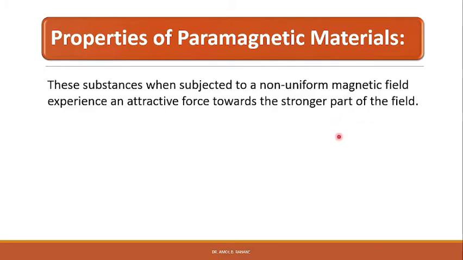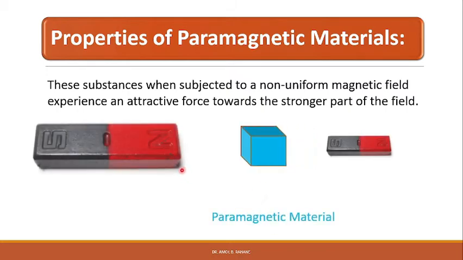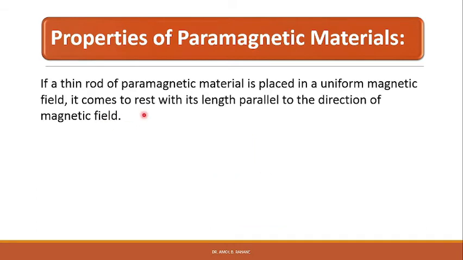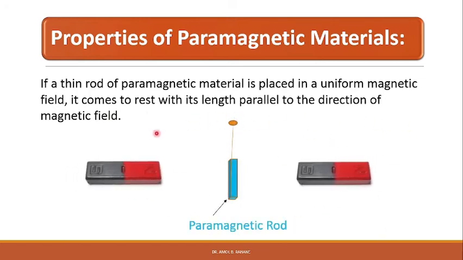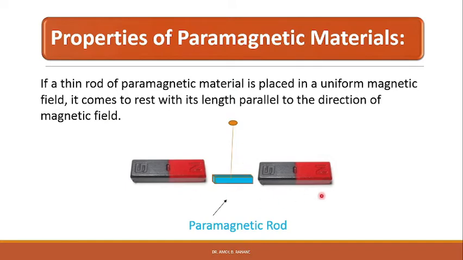These substances, when subjected to a non-uniform magnetic field, experience an attractive force towards the stronger part of the field. When we place a piece of paramagnetic material in a non-uniform magnetic field, the piece will be attracted towards the stronger part of the field. So this is one of the properties of paramagnetic materials. If a thin rod of paramagnetic material is placed in a uniform magnetic field, it comes to rest with its length parallel to the direction of the magnetic field.